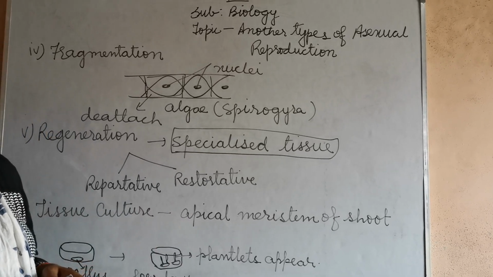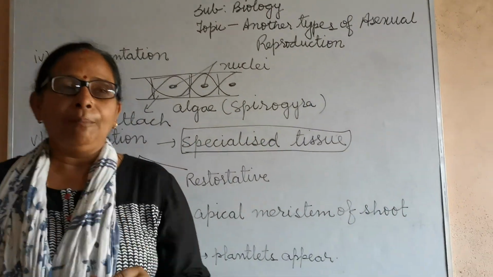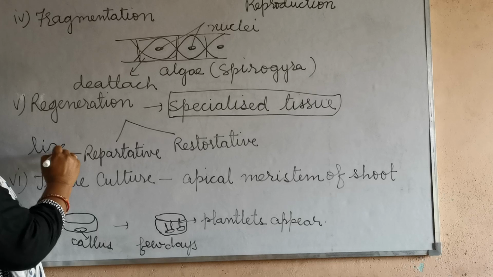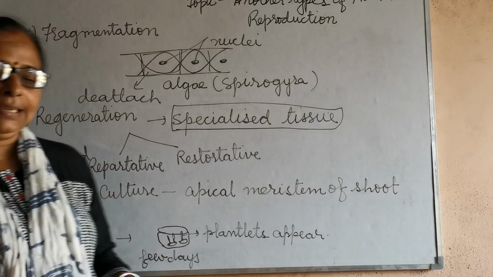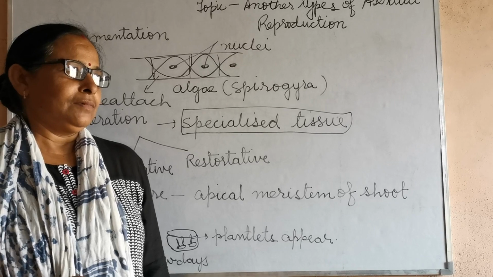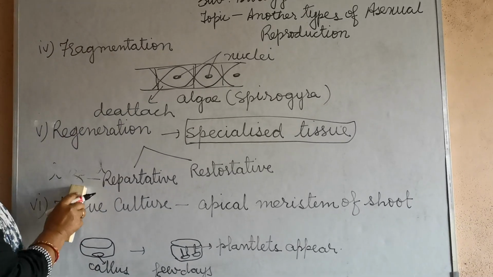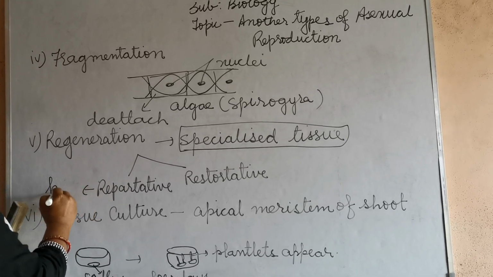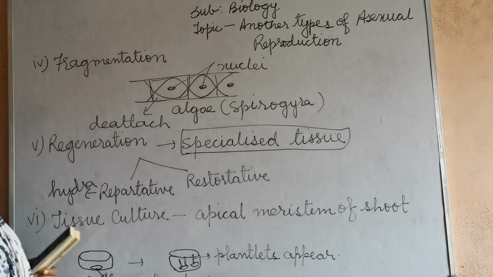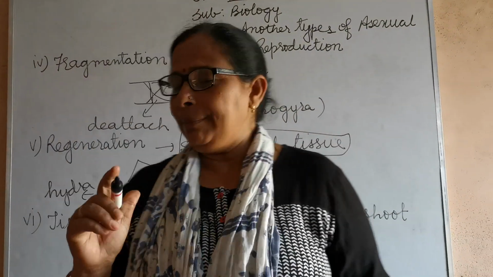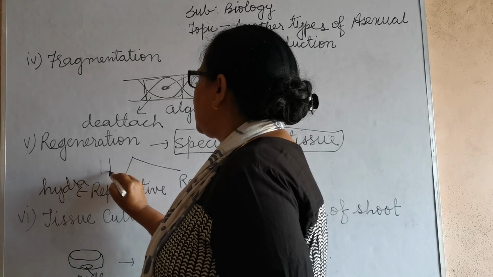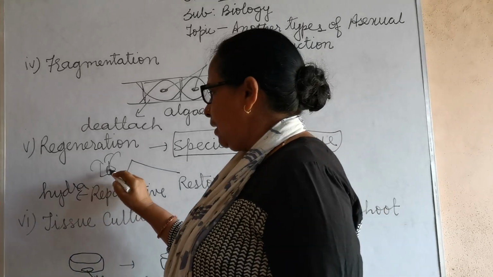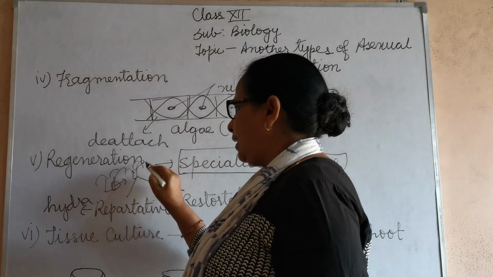In repartitive, you will see a small part of the body develop, that you see in lizard. When the lizard tail gets detached, in this you will see that a small body part may develop the whole body, that you will see in hydra. In hydra, this hydra may lose a body part, and this may generate into a new hydra.